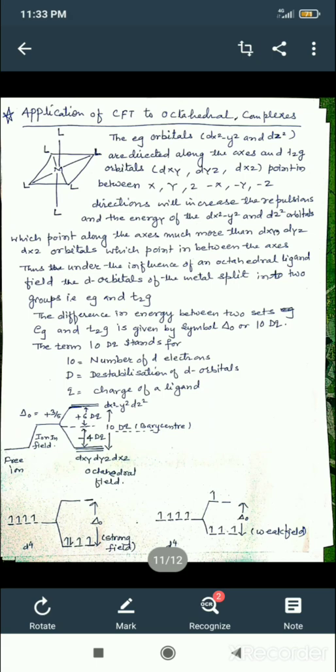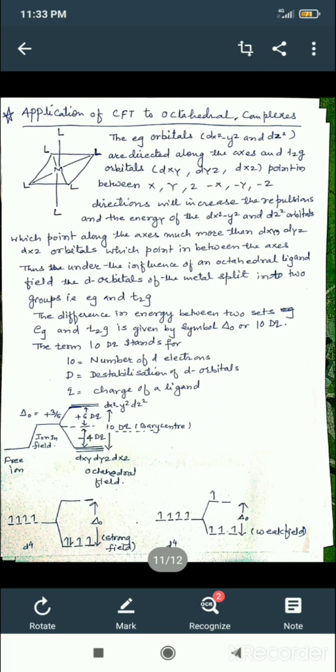Further, we have discussed the strength of delta O, that is delta octahedral, the difference between T2g and Eg. If the field is strong, or if ligands are strong, the difference between T2g and Eg is more.